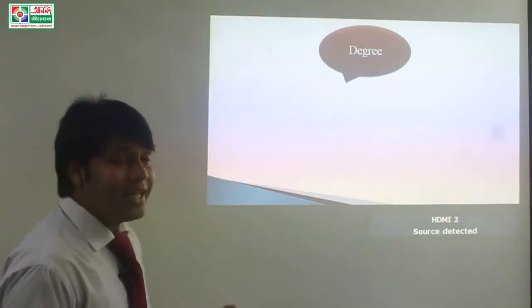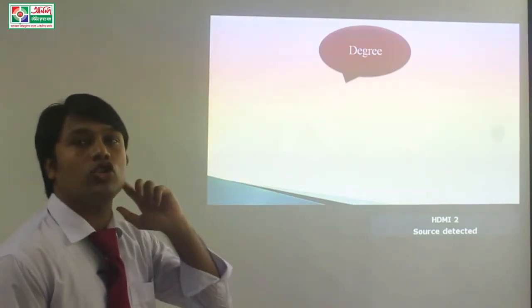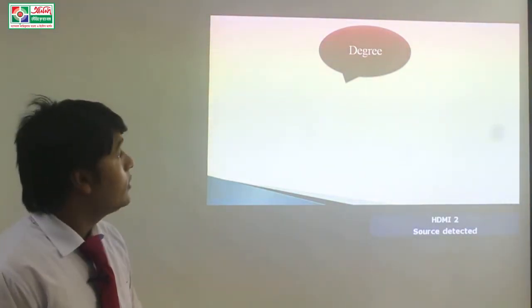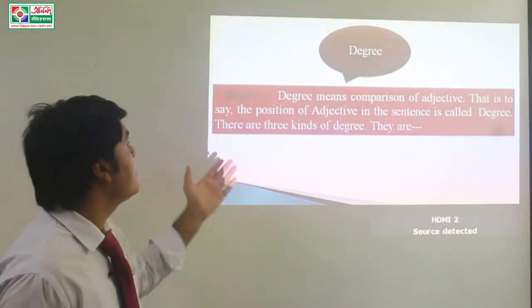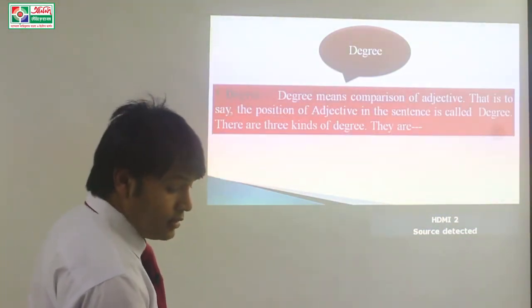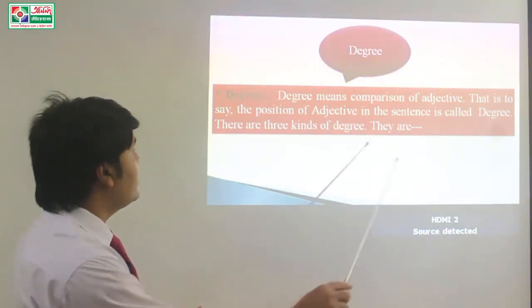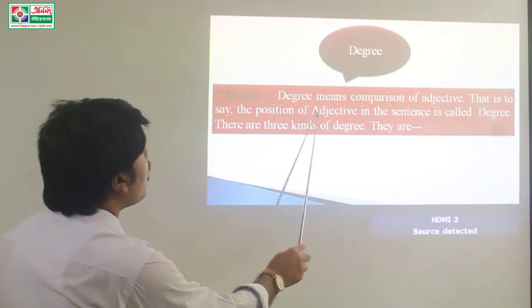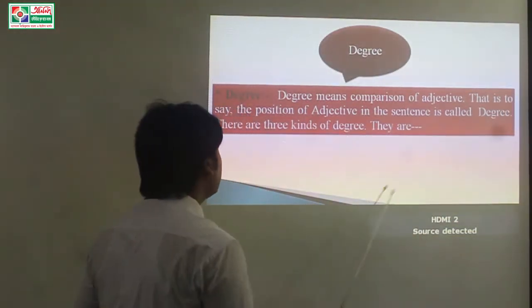Degree. Dear students, in this section, we will know the definition of degree. That means, what is degree? What do you mean by degree? Degree means comparison of adjective. That is to say, the position of adjective in the sentence is called degree.